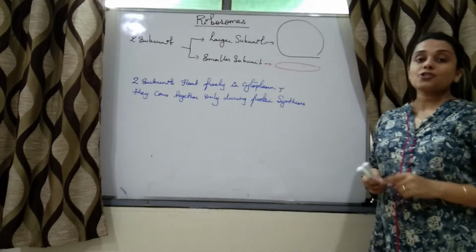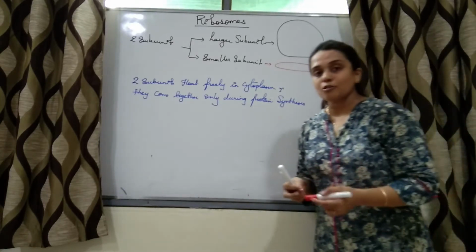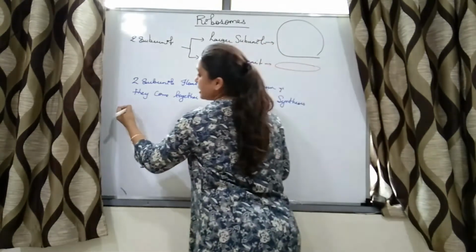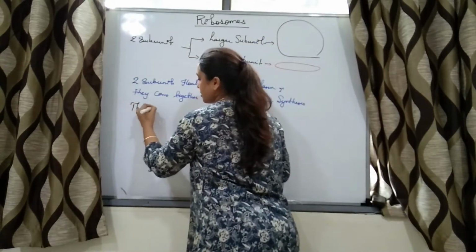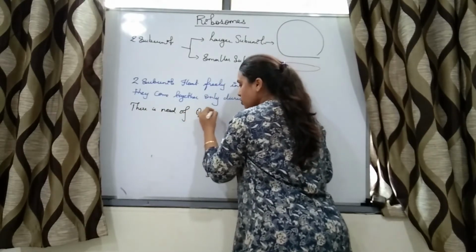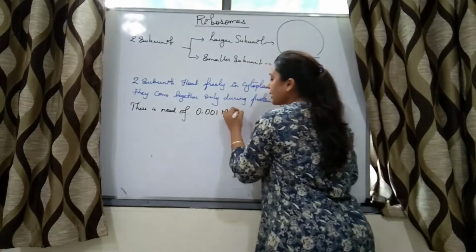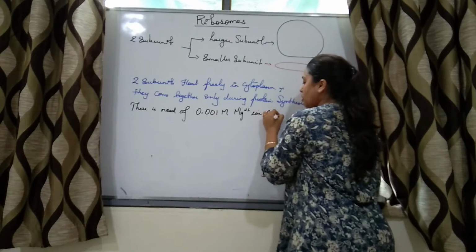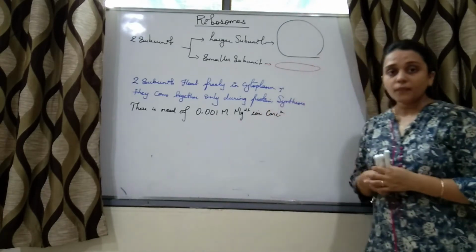But for these two subunits to come together also, there is need of a specific concentration. There is need of 0.001 molar magnesium ion concentration. Clear?